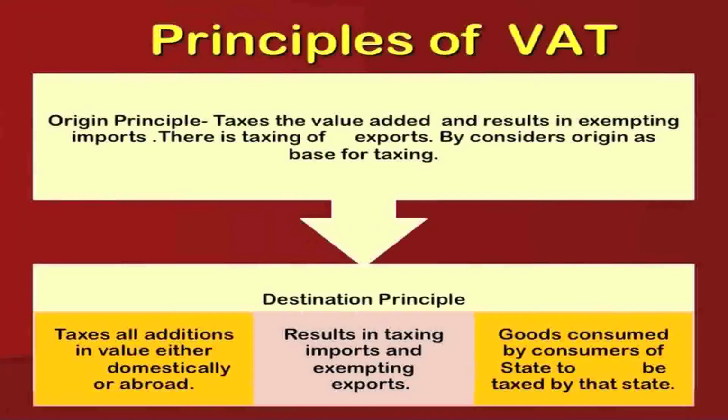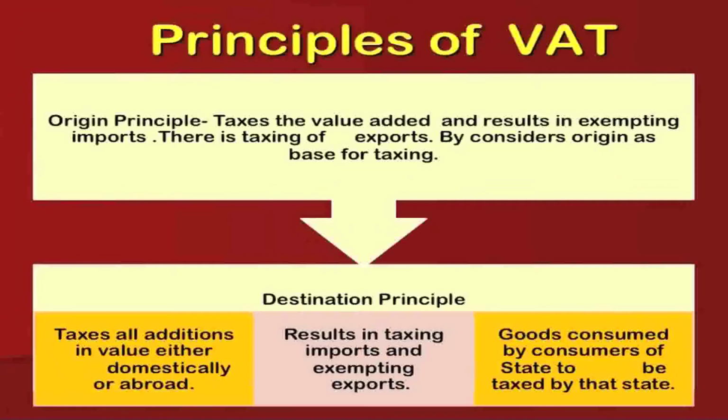Now, let us study the basic principles of VAT. The principle of origin taxes the value added and results in exempting imports, that is taxing of exports. This considers the origin as the base for taxing. Destination principle is this tax adds all addition in value either domestically or abroad. It results in taxing imports and exempting exports. Goods consumed by consumers of a state are to be taxed by the state.